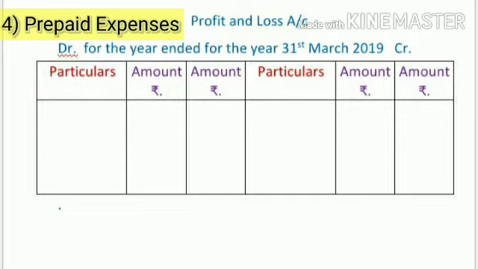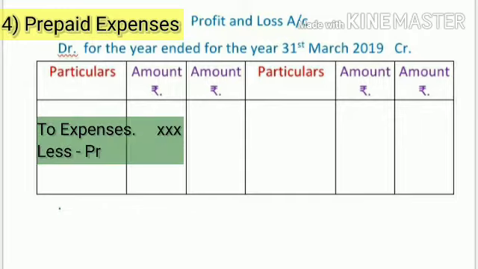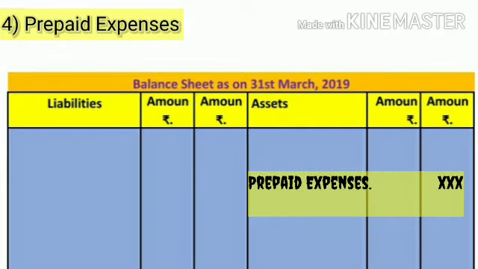Now we see two effects of this adjustment. Less from respective expenses on debit side of trading account and profit and loss account. And second effect, amount of prepaid expenses is shown on the asset side of balance sheet.